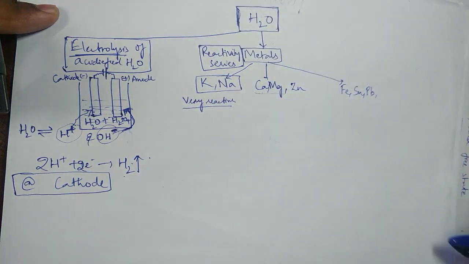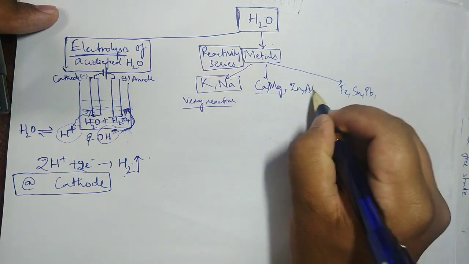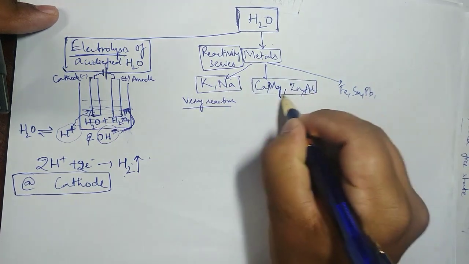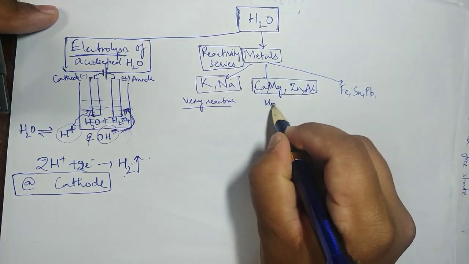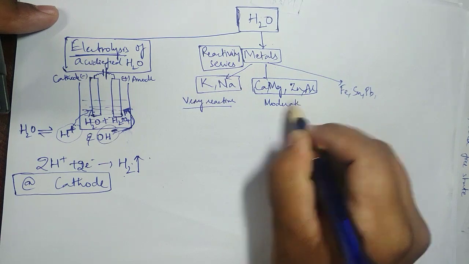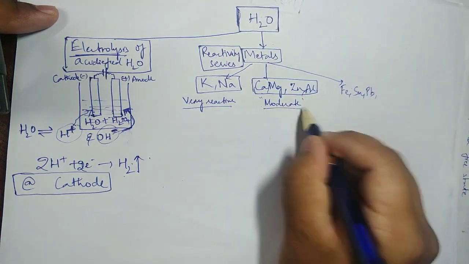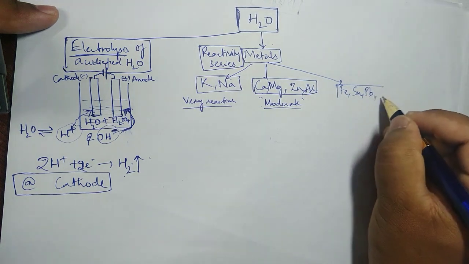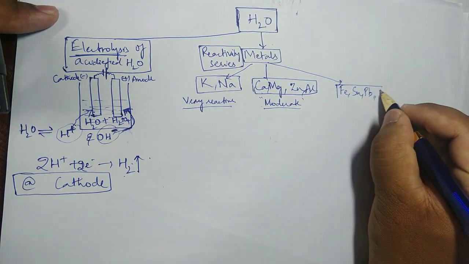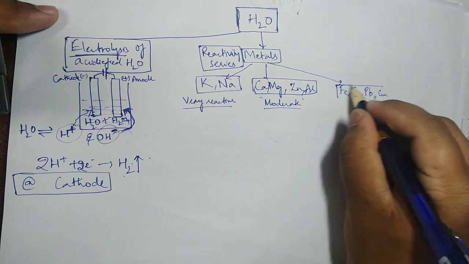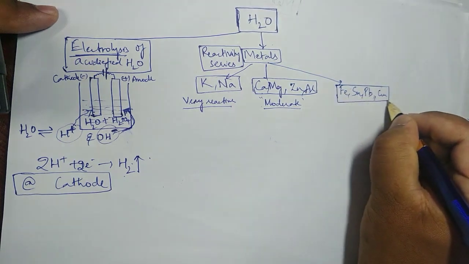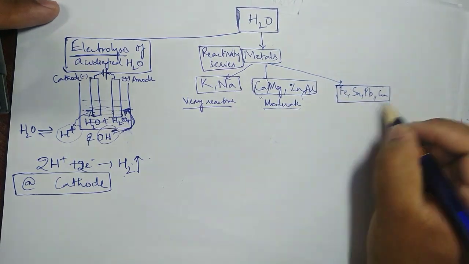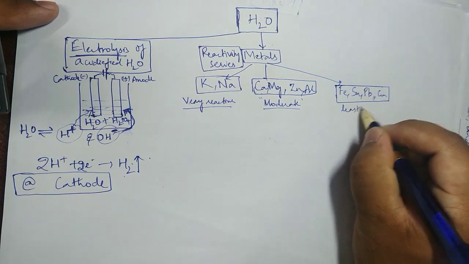Calcium, magnesium and zinc, even aluminum also comes here. These I name as moderately reactive. And iron, tin, lead, you can also add some more, copper can also be added, because for some reason we can see some elements. So this one is least reactive.